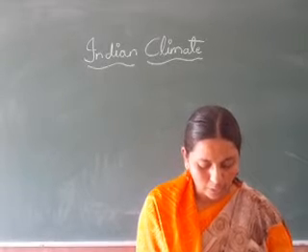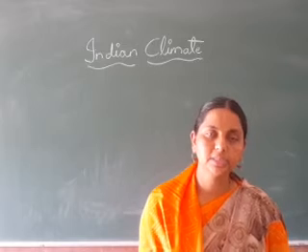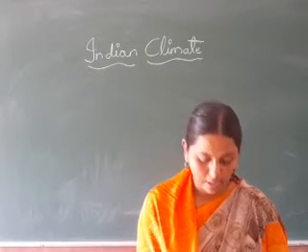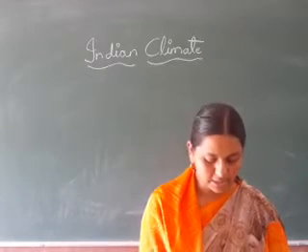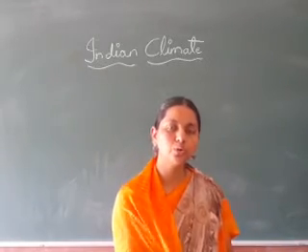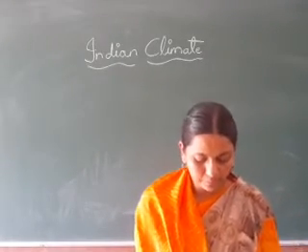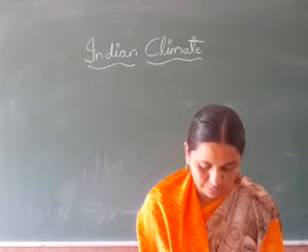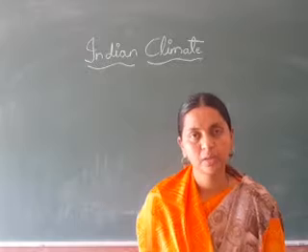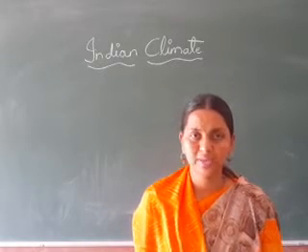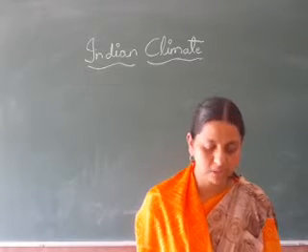According to meteorology, the winter season is from December to February. Next comes the summer season, from March to May. Next is the rainy season, from June until mid-September. Next is the retreating monsoon season, from mid-September to November. Retreating means the strength of the monsoon winds decreases. Understood? So it is known as the retreating monsoon season.